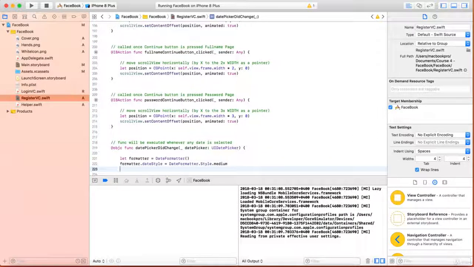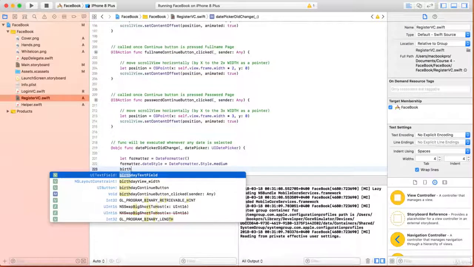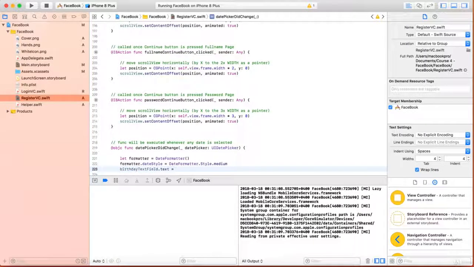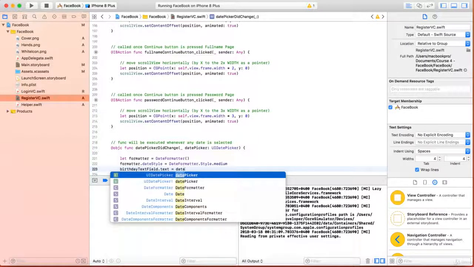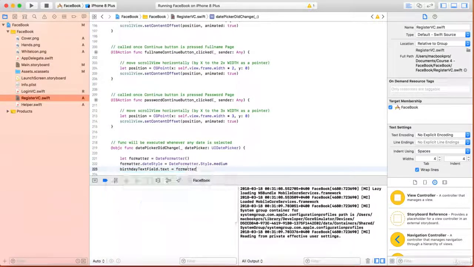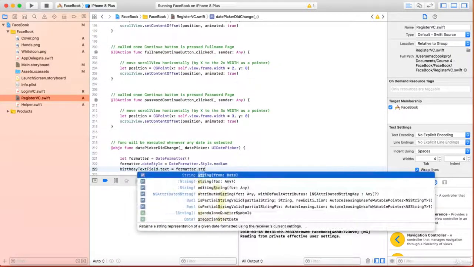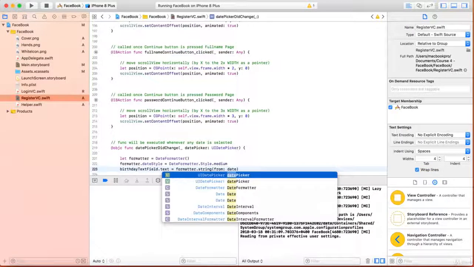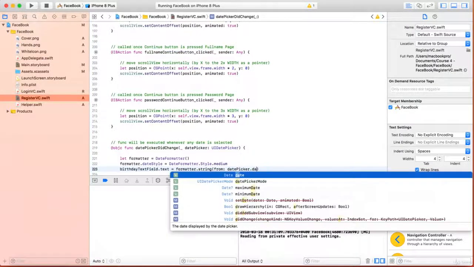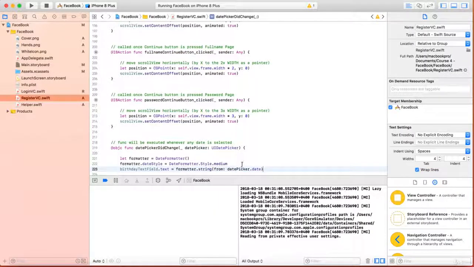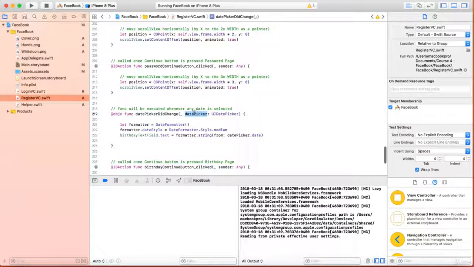Then we write birthdayTextField.text equals formatter.string from the date, the datePicker.date, the one used by the date picker. Okay, let's now build and run.